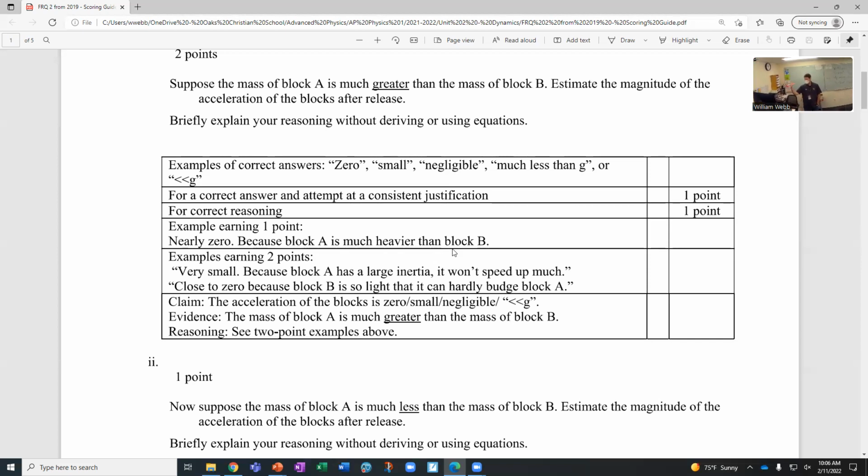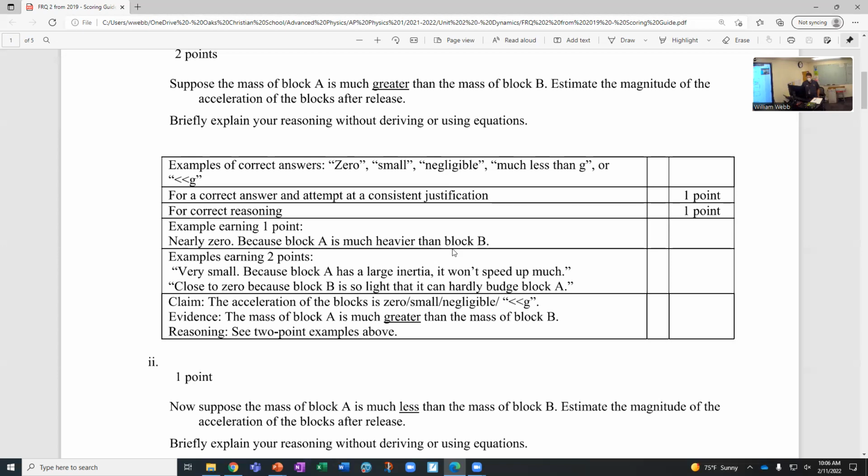And then they give you kind of a claim, evidence, reasoning. If you like thinking through that format of answers, they kind of give you how you could phrase it that way. So any questions on part A, the first section? Does it make sense?